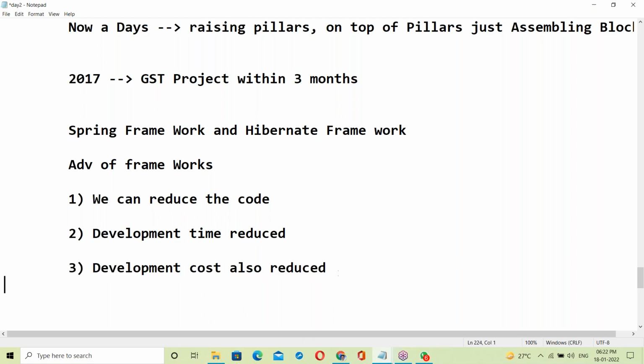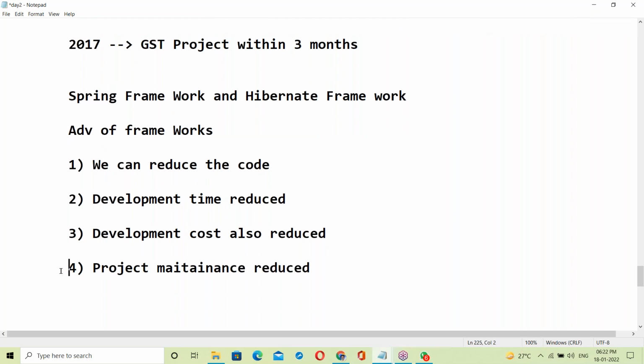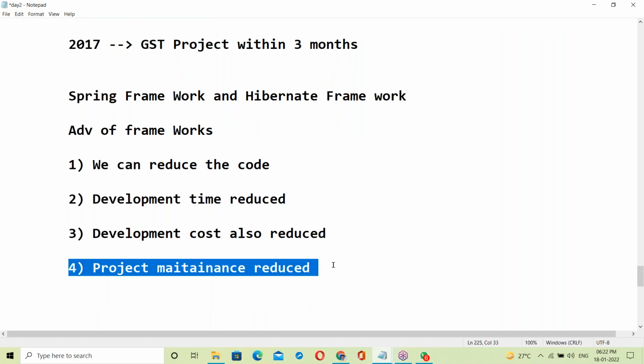Next, in future, project maintenance is also reduced. How is project maintenance reduced? Suppose we develop our own code. After developing, testing is also completed and it is released to the client location.